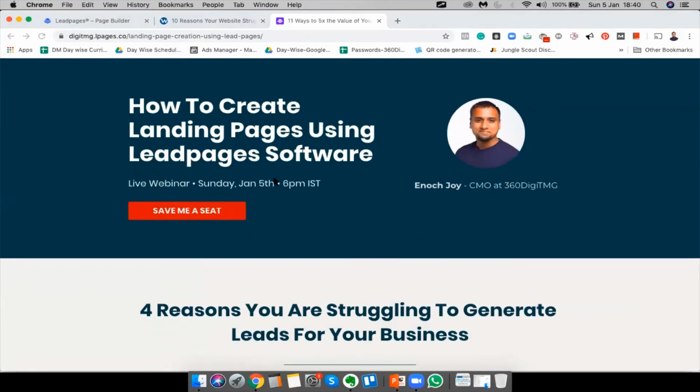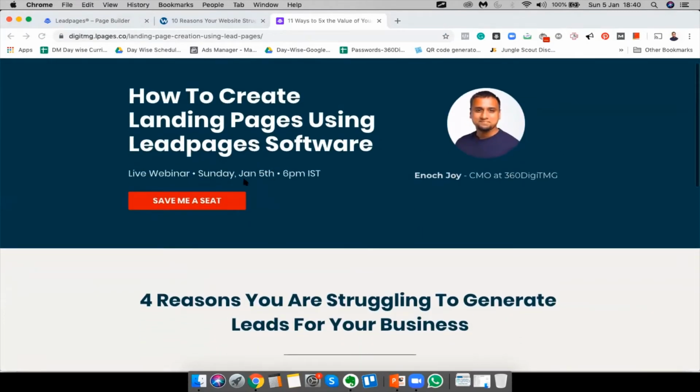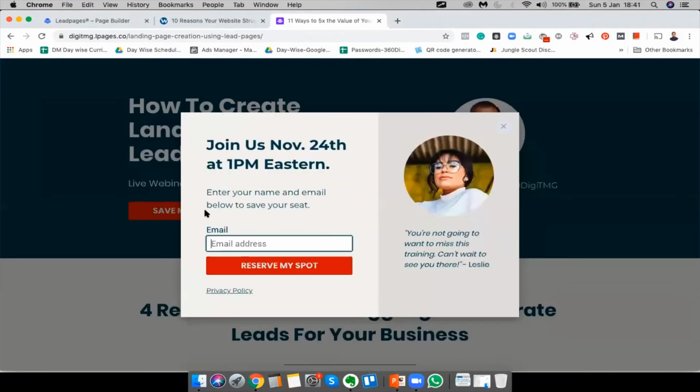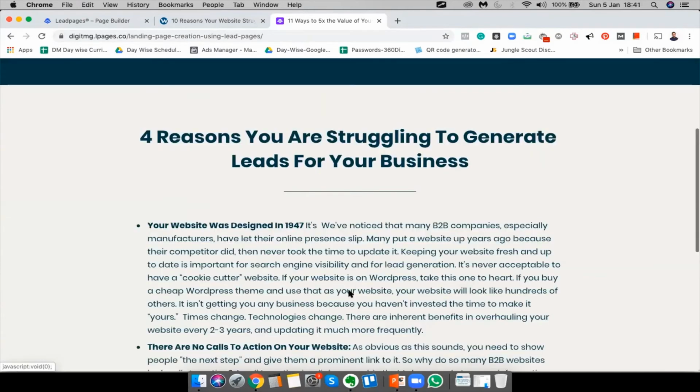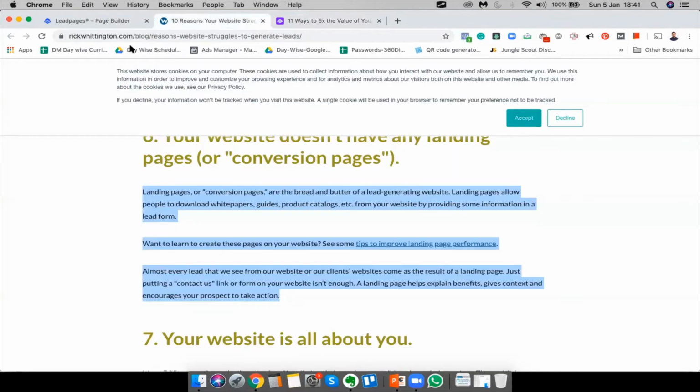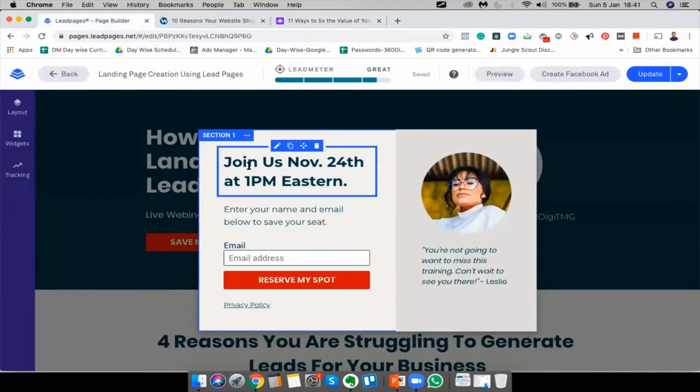It says how to create landing pages using Leadpages software. Live webinar, Saturday, Sunday, Jan the 5th, 6 p.m. IST. And when someone clicks here, it opens this. This we have not yet changed. So we are going to change it now. No, it's not yet changed. This is what we are going to do.